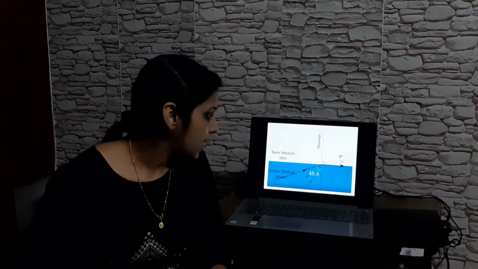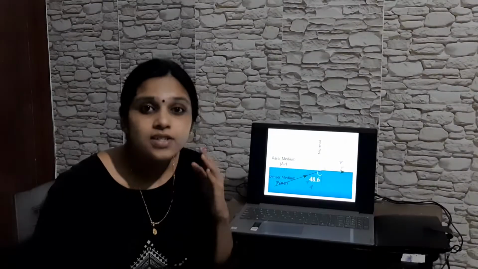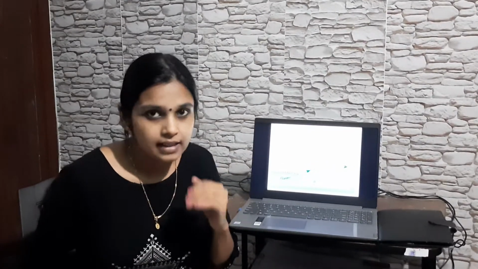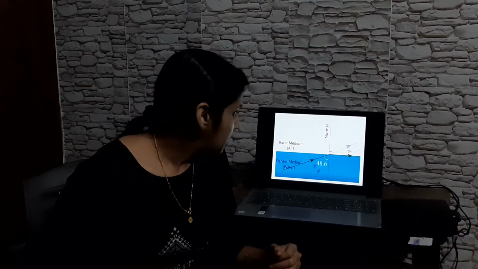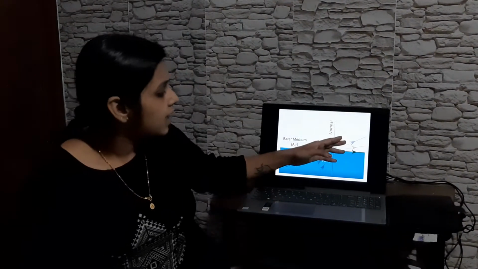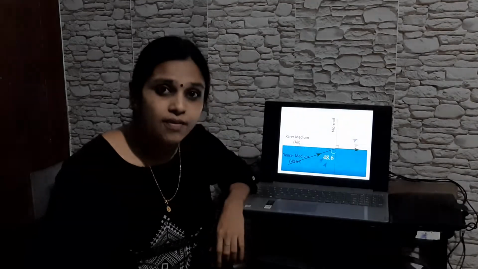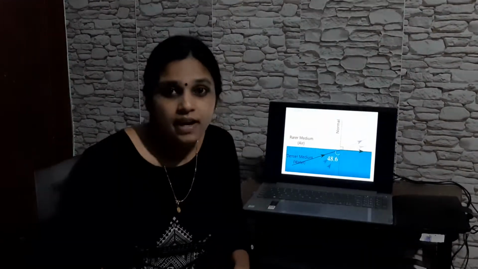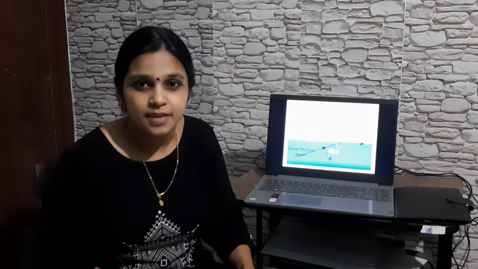Now the third ray, which is in the green color, is incident at an angle of 48.6 degrees. So what is observed here? The refracted ray forms 90 degrees with the normal. So this angle is defined as the critical angle. So what is critical angle? Critical angle is defined as the angle of incidence for which the angle of refraction is 90 degrees.